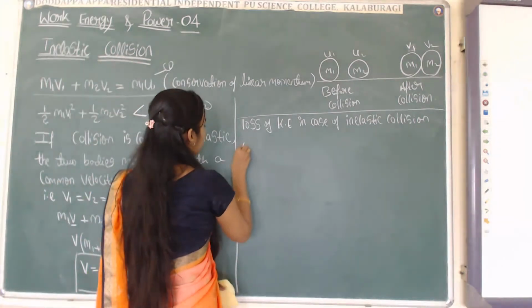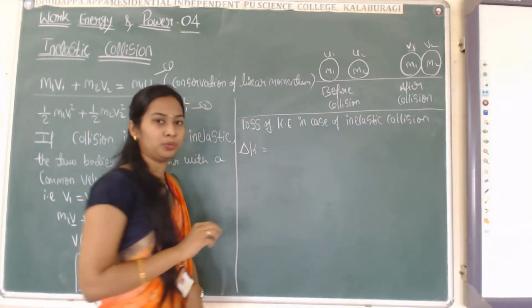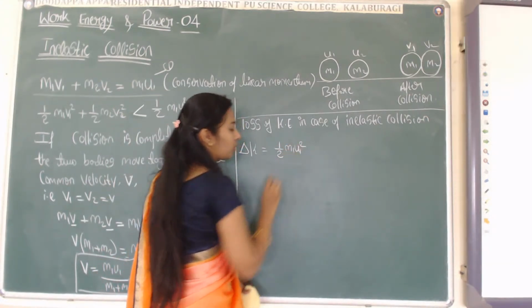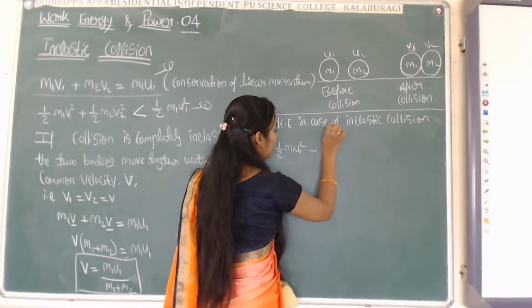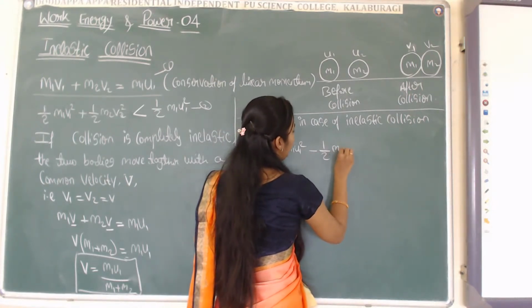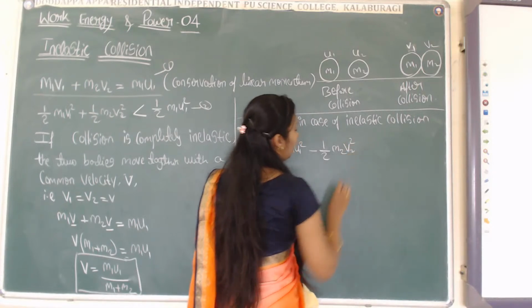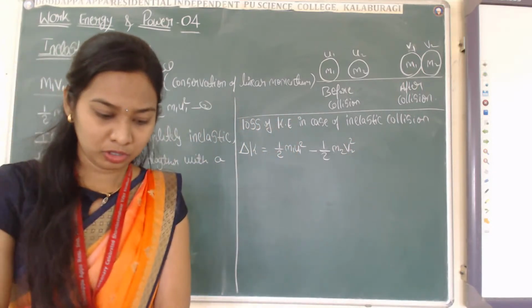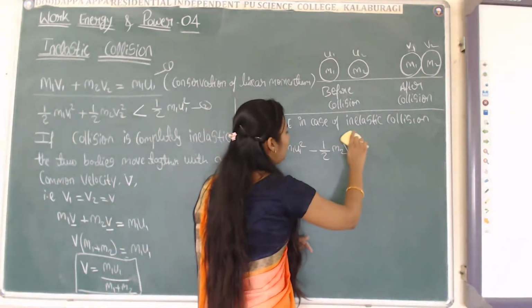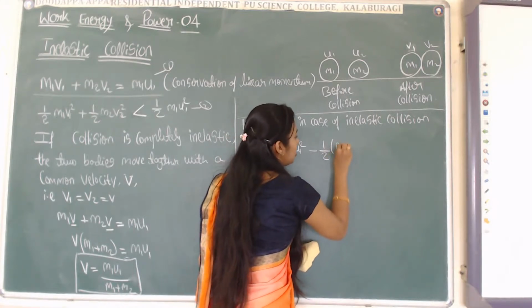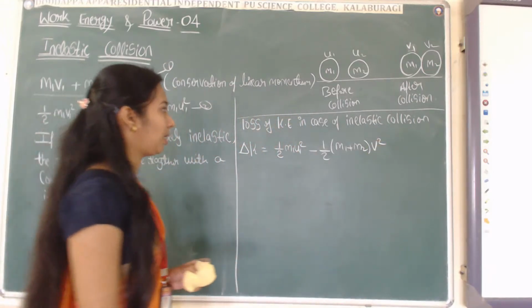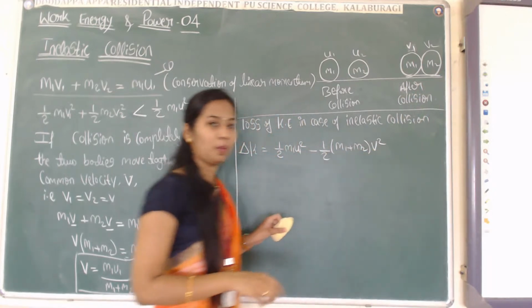That is, delta K equals half m1 u1 square minus half m2 v2 square. Here I will write it as, for both bodies, half m1 plus m2 v square, these two bodies moving with the common velocity.